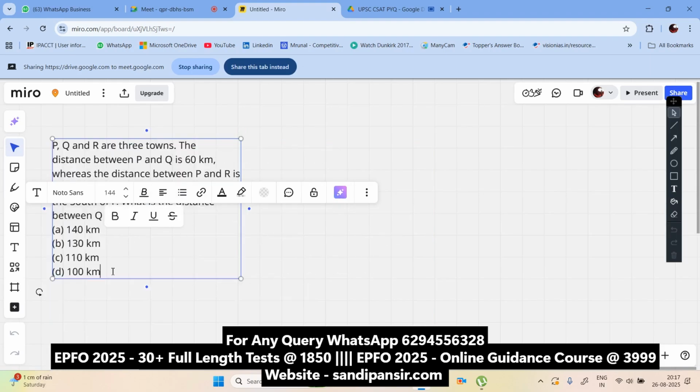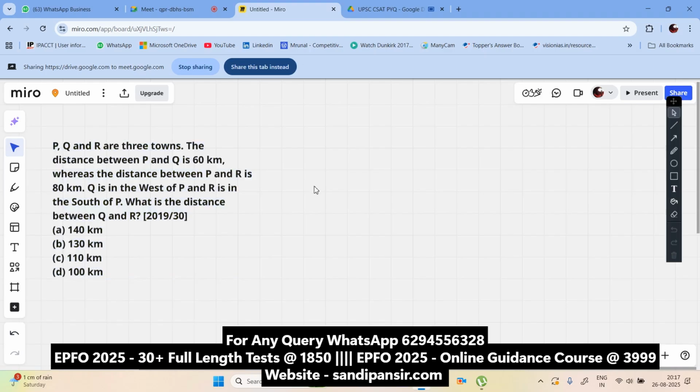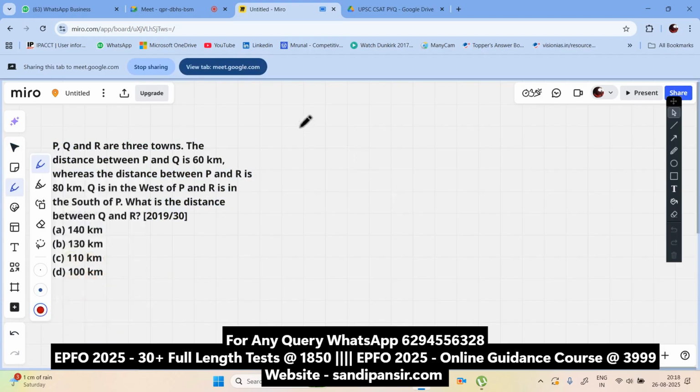So I hope everyone can see the question here that I have given. This is the question in front of us: P, Q, and R are three towns. All we have to understand is the direction in general. That is, this is north, this is south, this is east, and this is west. Got it? Now, what happened here in this question?